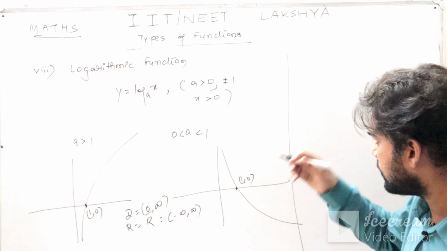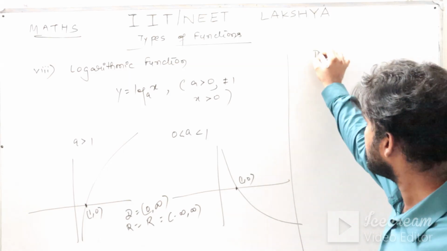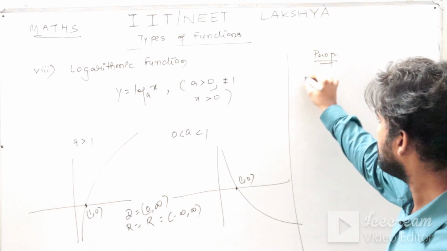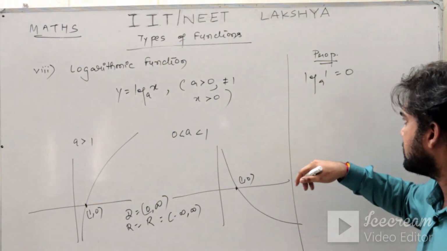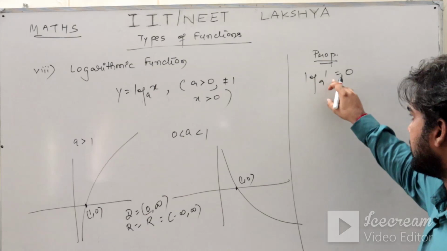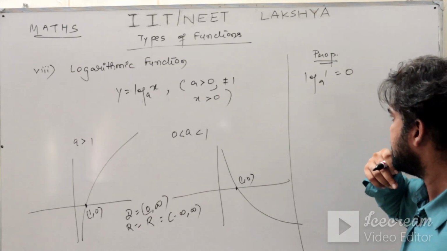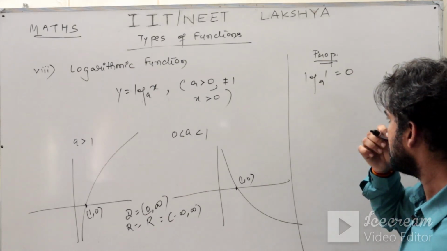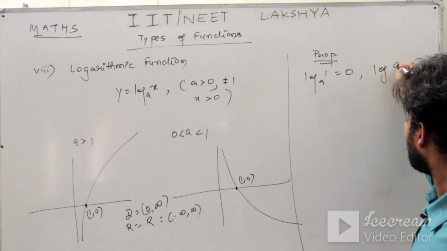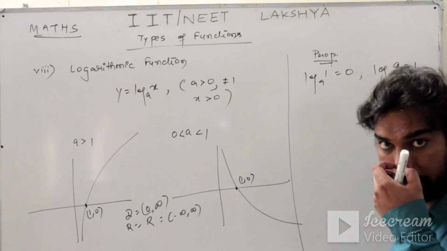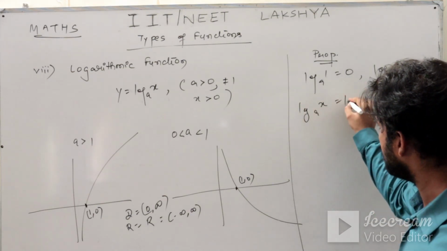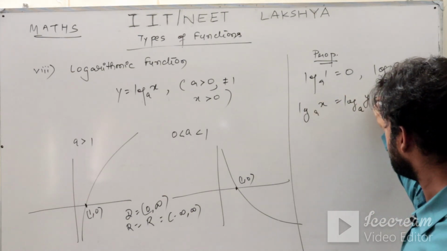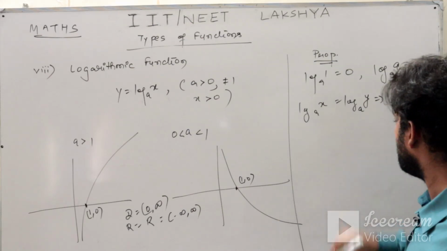Some properties of the log function you must know. First, log 1 base a is 0. Log 1 is always 0. Apart from that, log a base a is 1. Whenever you have log x base a is equal to log y base a, then you can write x is equal to y.